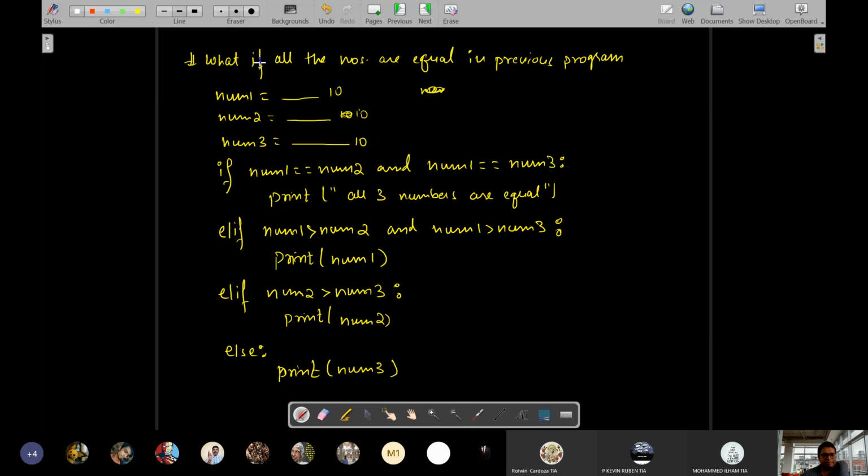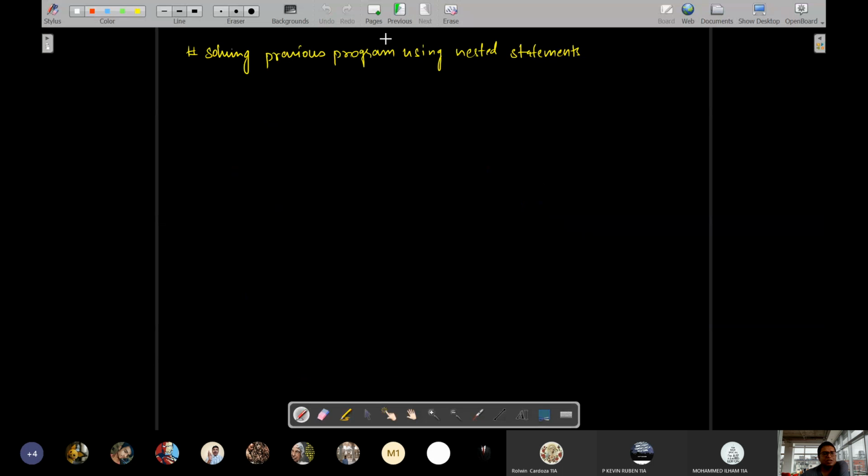Right. Fine. Now the one final thing that I was about to show is this. You can do the same thing here using nested if, that is, an if structure within another if or else structure. So you can write: if num1 is equal to num2 and num1 is equal to num3, this also implies num2 is equal to num3, we'll print that all three numbers are equal.